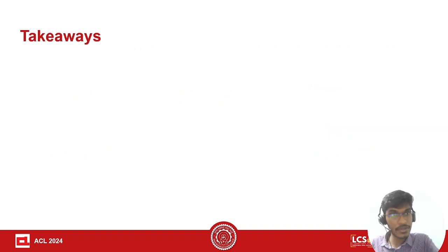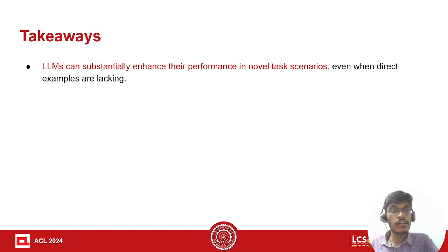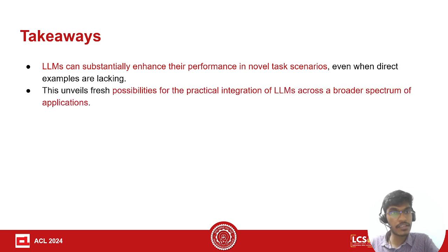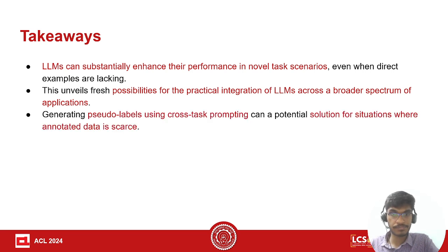So what are some of the takeaways? We conclude that LLMs can substantially enhance their performance in novel task scenarios, even when direct examples from target tasks are lacking, using cross-task prompting. It unveils a fresh possibility of how we can integrate LLMs across a broader spectrum of applications and adapt them to novel tasks at inference time.